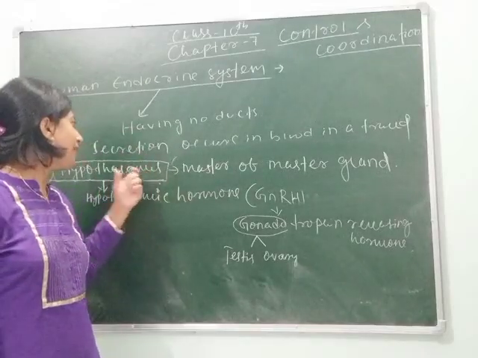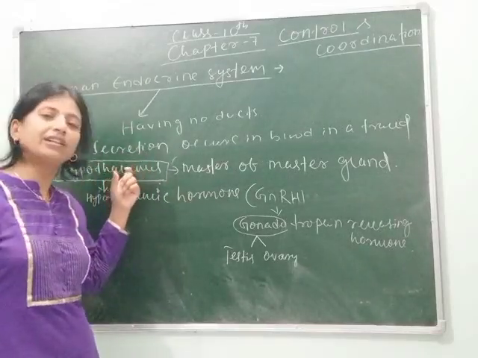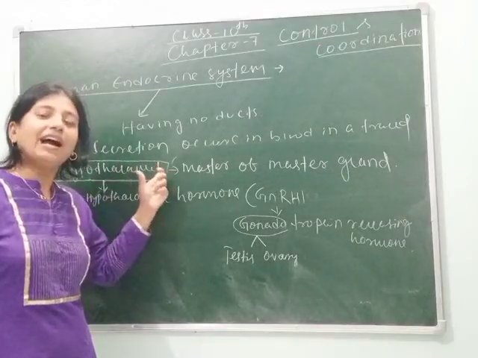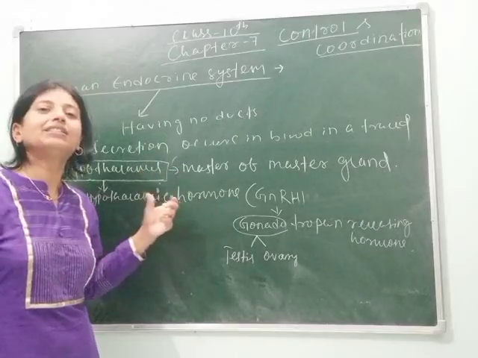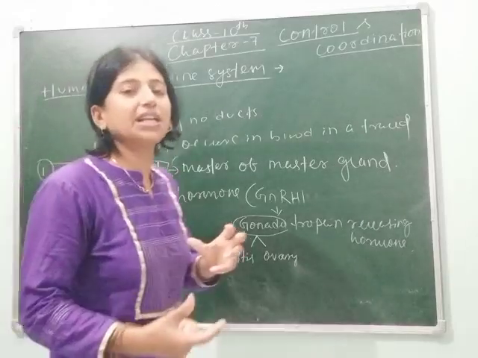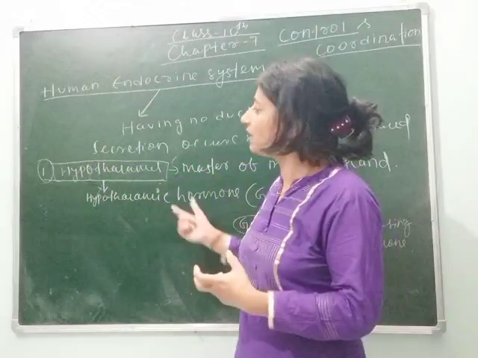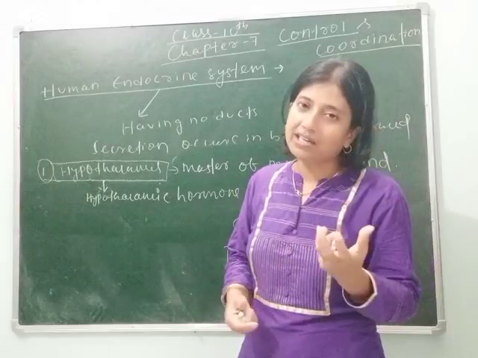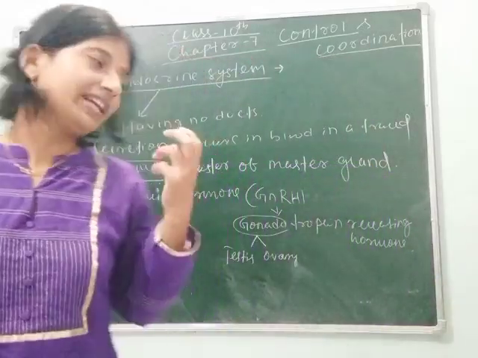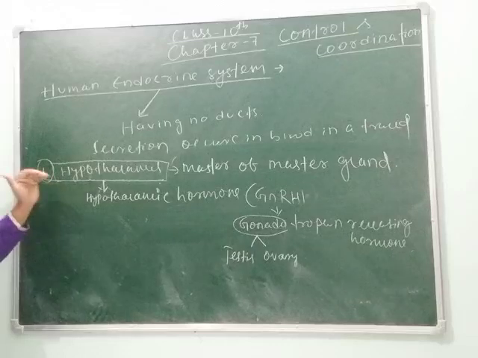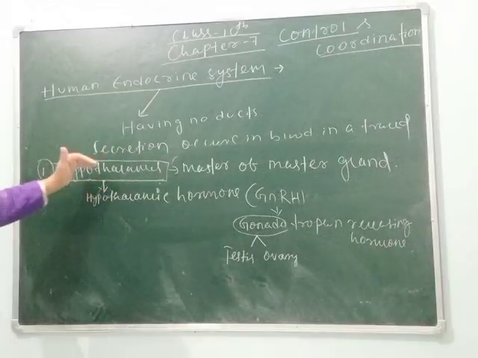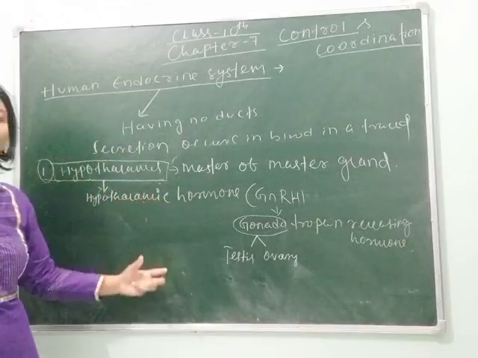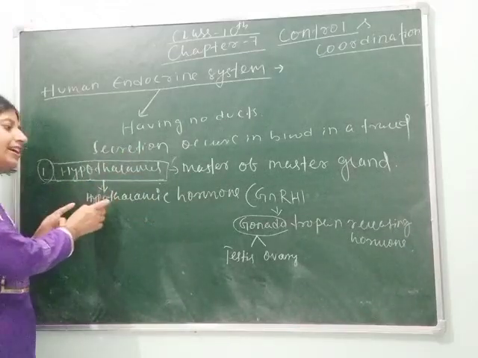If I explain it to you, you can consider the hypothalamus as the head cell, the pituitary as the RP cell, and the rest of the glands as the teachers. When the head cell gives permission to the RP cell, then the RP cell gives this information to the teachers, and the teachers do their work regarding their subject. So exactly what happens is that the hypothalamus is the master of the master gland and it controls the pituitary, and the pituitary controls the rest of the glands to secrete different types of hormones. So I think that's clear, students?